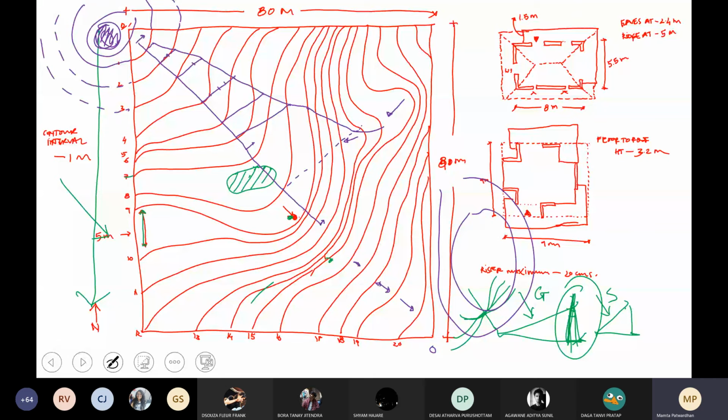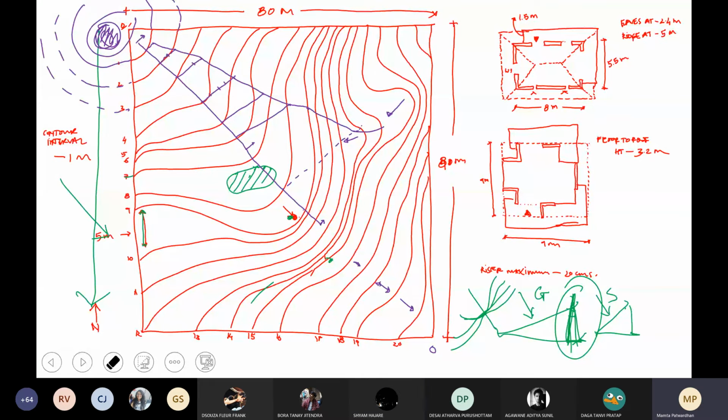Okay. Anyone else? Sham, is it becoming a bit clear? Yes. That's why Shirish mentioned that water is going to flow here, because the 20 is the highest point, and all these contours that you see to the top right, where he shows the arrows, are towards the highest point. So that becomes the valley. See, the valley condition is created because of the way the contours are shaped. Very simple.